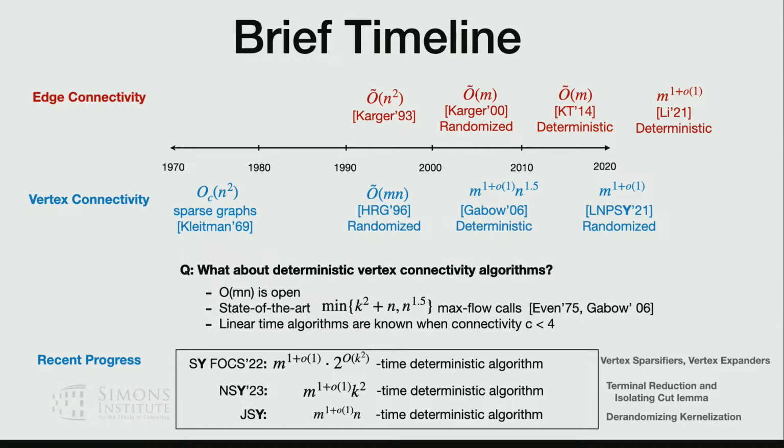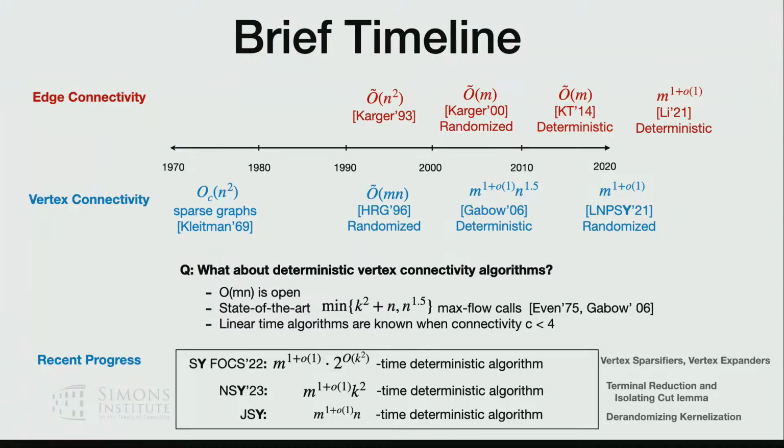And then there is some very recent progress that we know how to do in K square MaxFlow, and also do n MaxFlow. And I want to emphasize that n MaxFlow here is still fresh. It's still happening during the workshop here. So it's still something coming up, very exciting progress is coming up.